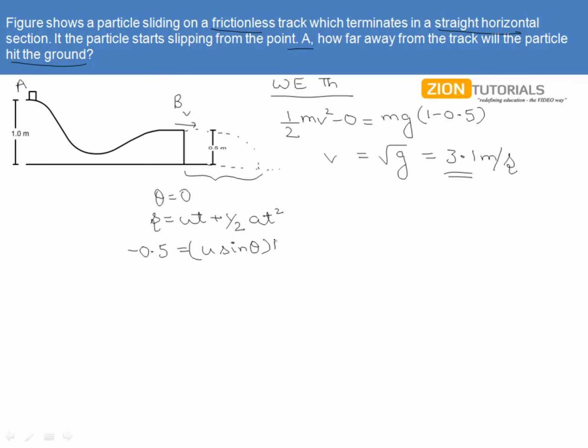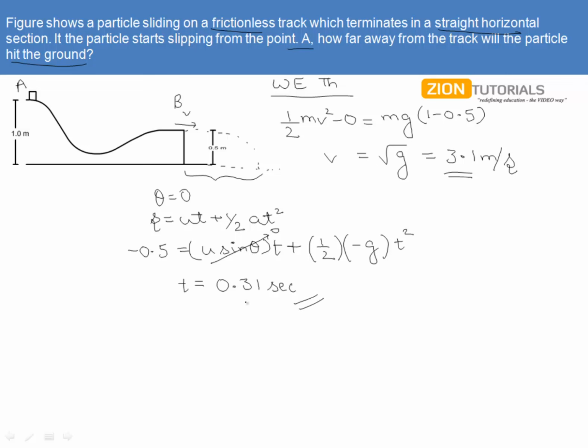This is half into minus g t square. Now theta is 0, so this term becomes 0. Here we can calculate the time to be 0.31 seconds from this quadratic.